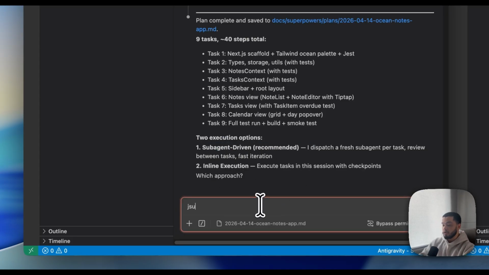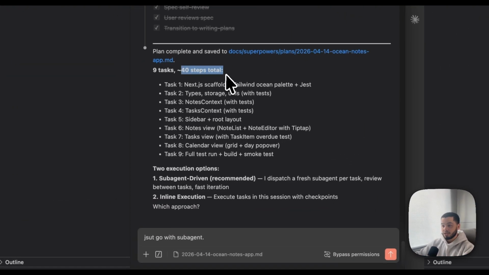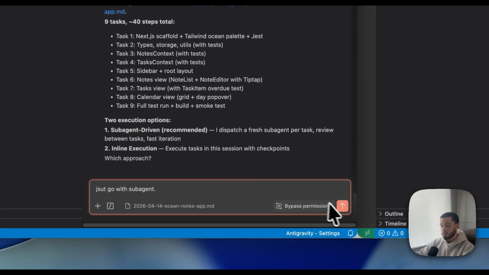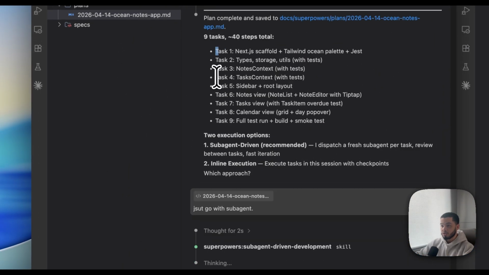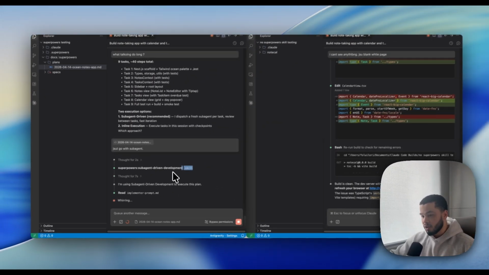So let's just go with sub agent, and you can see there's 9 tasks with 40 steps total, and all of these tasks that we can see here. So we say just go with sub agent, we hit this in here, it's going to begin the development now with sub agents for each of these tasks. So you can see now the SUPERPOWERS sub agent driven development skill has been initiated and the development is underway.